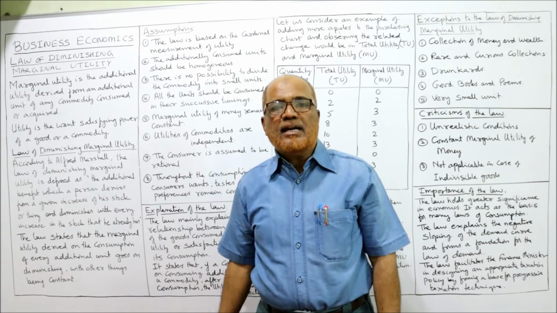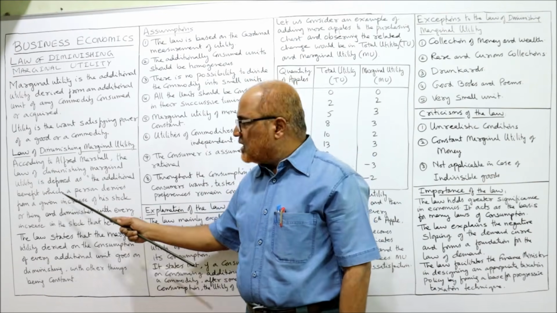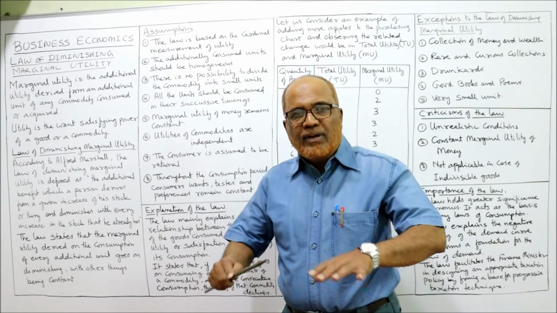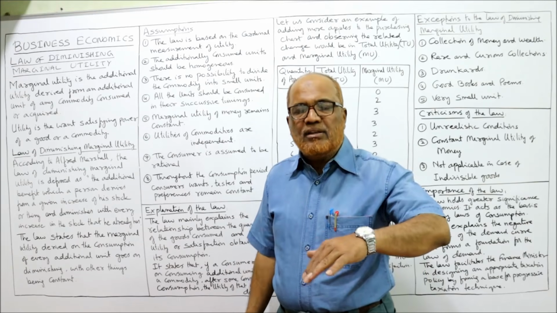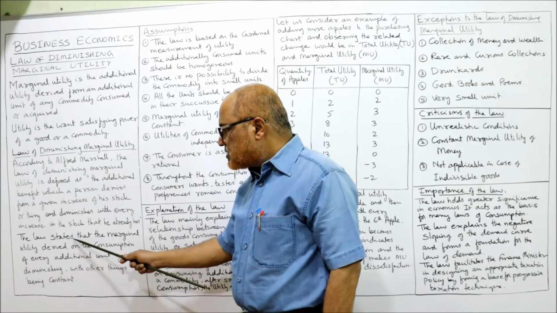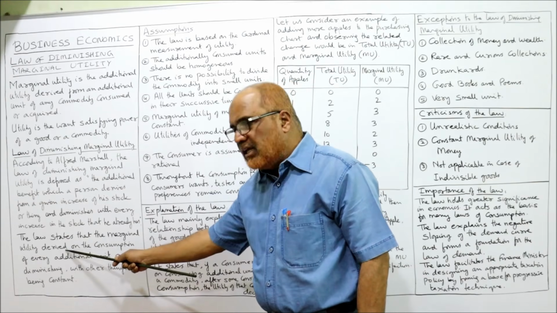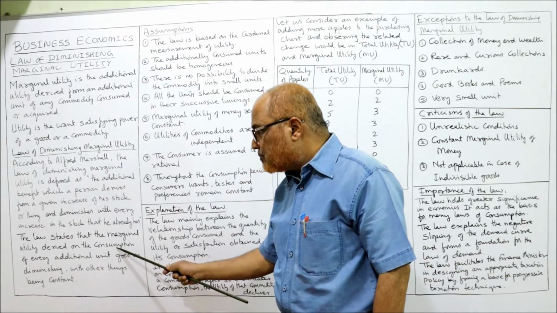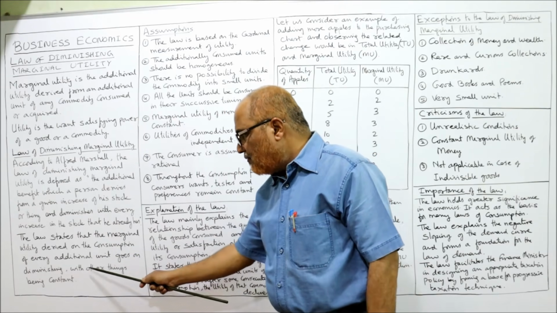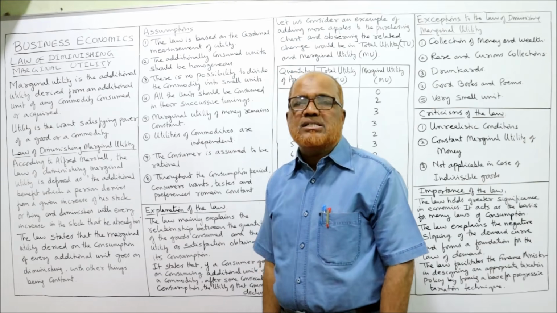That is said by Alfred Marshall. This is the definition given by Alfred Marshall. Now we can expand the definition and give the meaning of the term law of diminishing marginal utility. The law states that the marginal utility derived on the consumption of every additional unit goes on diminishing with other things remaining constant.